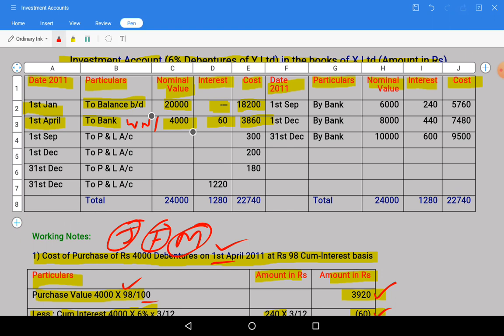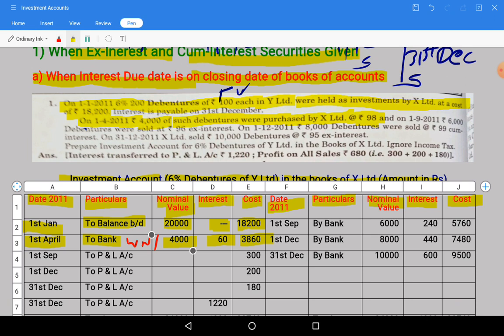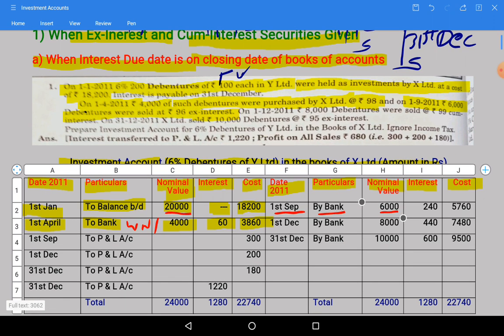Immediately what happened? Let us see the question. In the question they are saying on 1st September 2011, 6,000 debentures were sold at 96 ex-interest. Out of these 20,000 debentures we are having, we are going to sell how much? 6,000. Purchase is written on the debit side, and sale is written on the credit side. So by 1st September by bank 6,000 nominal value, the remaining we will take from the working note. Let us go to the working note once and see what it says.